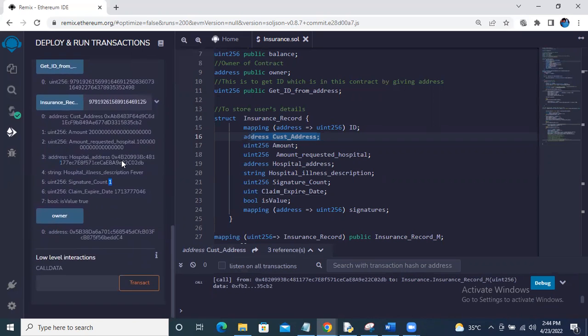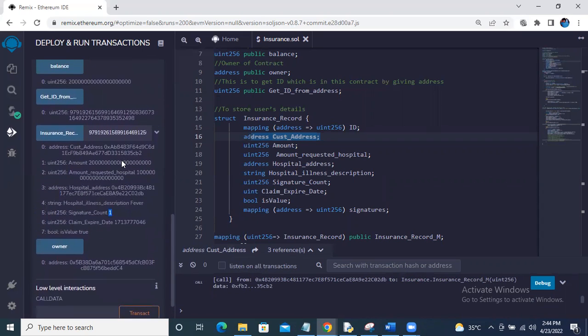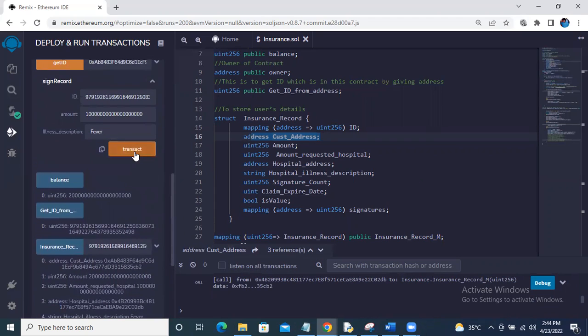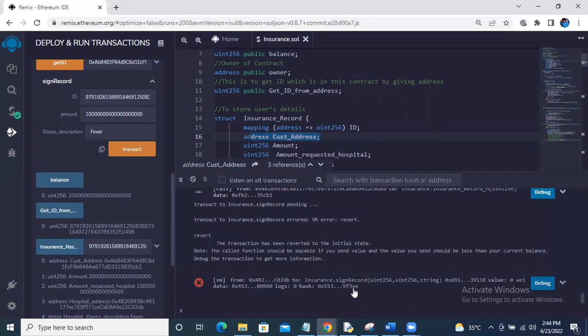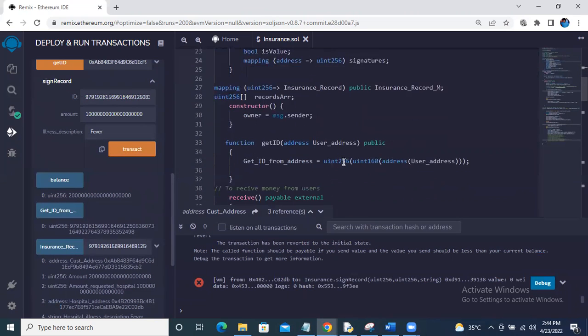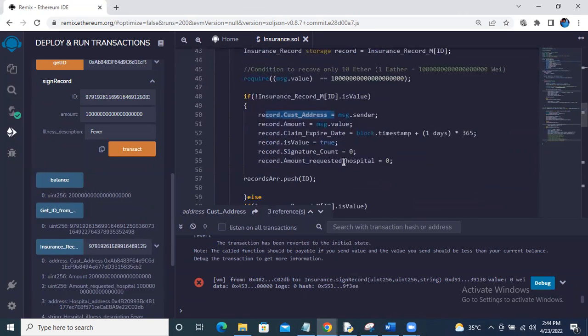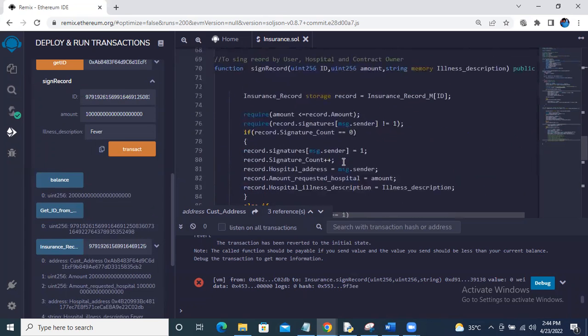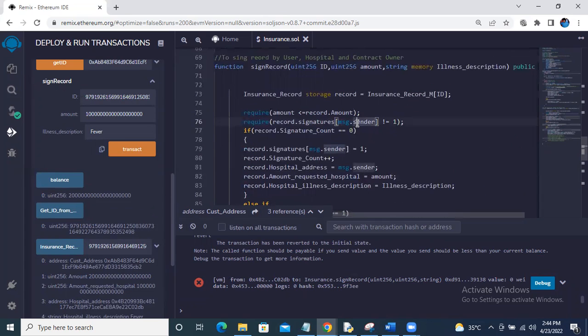Let me demonstrate a scenario where this hospital tries to sign 2 times. I'll just do the same transaction once again, and that transaction will fail. If you can see, this transaction has failed because we had a condition where one person can sign only once. As per this condition, the transaction got rejected.